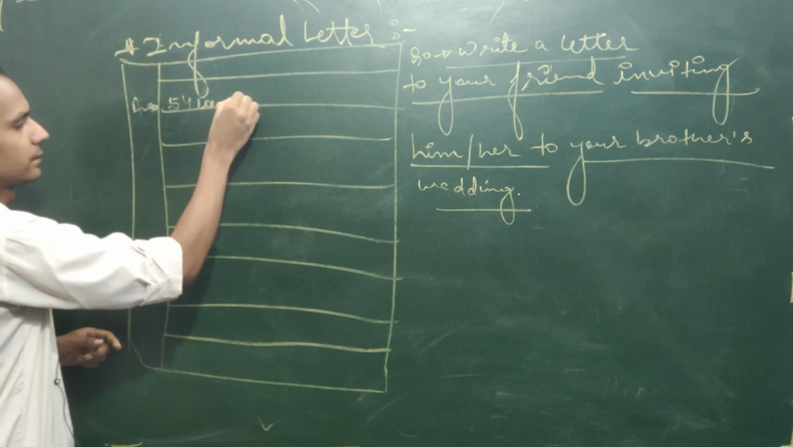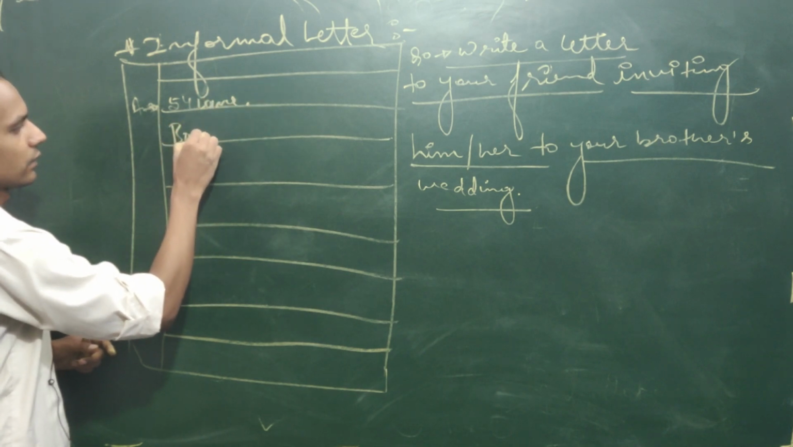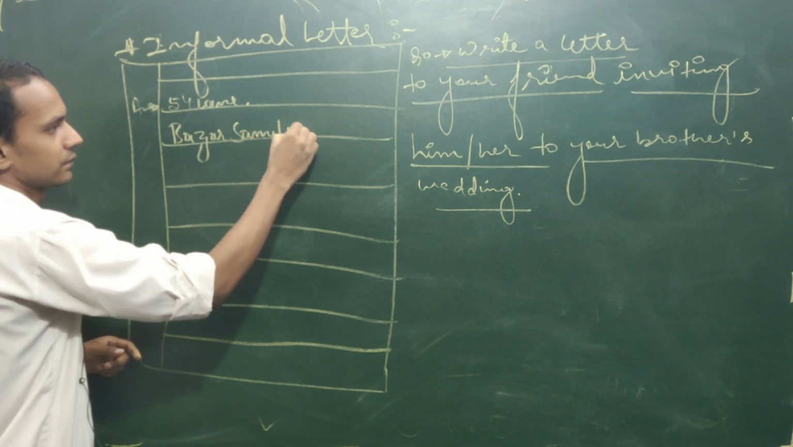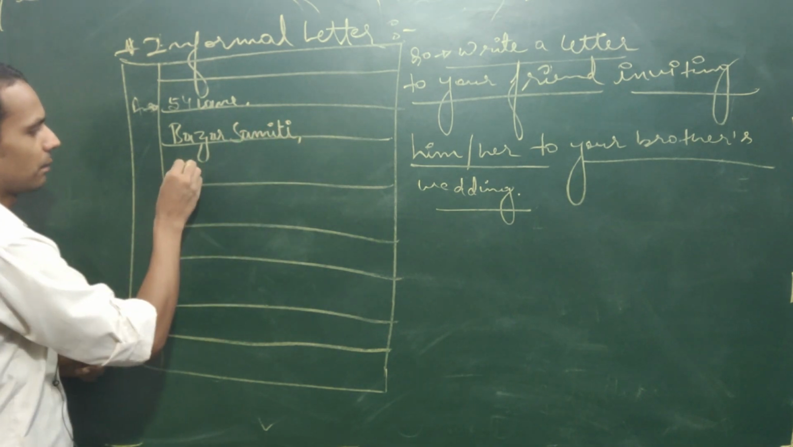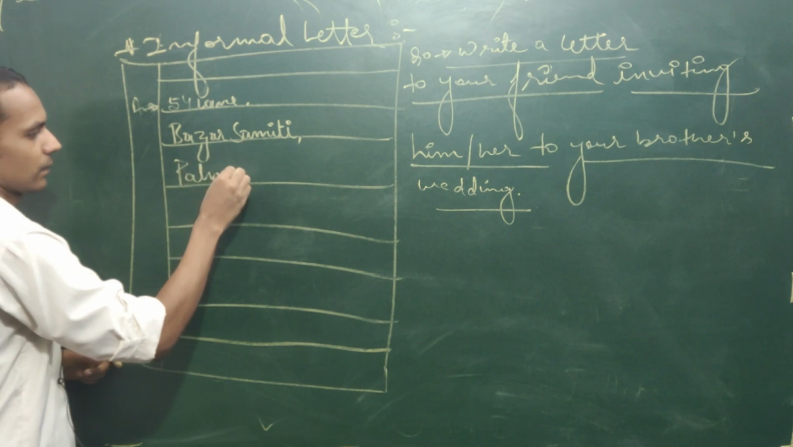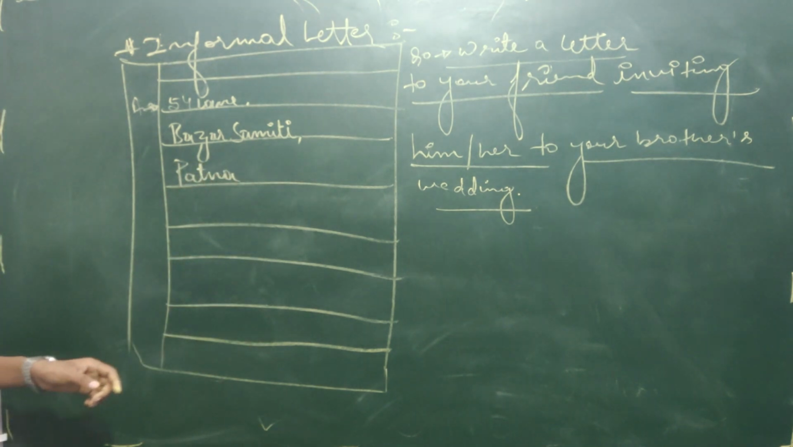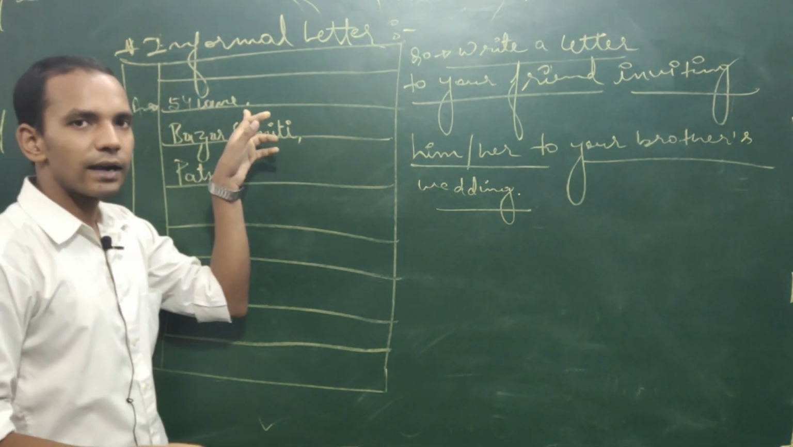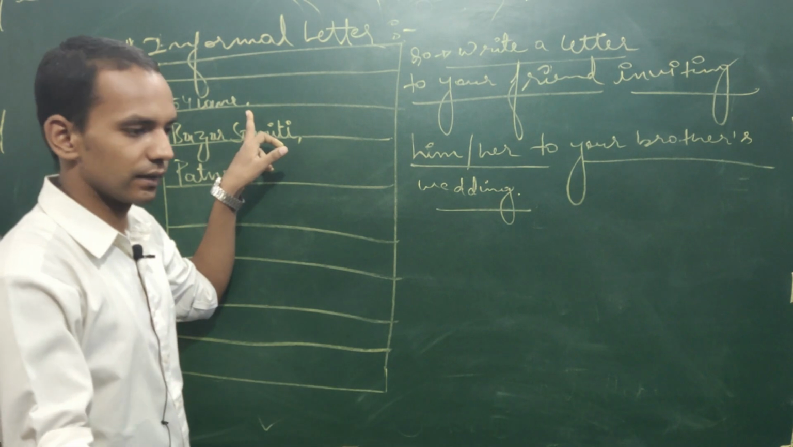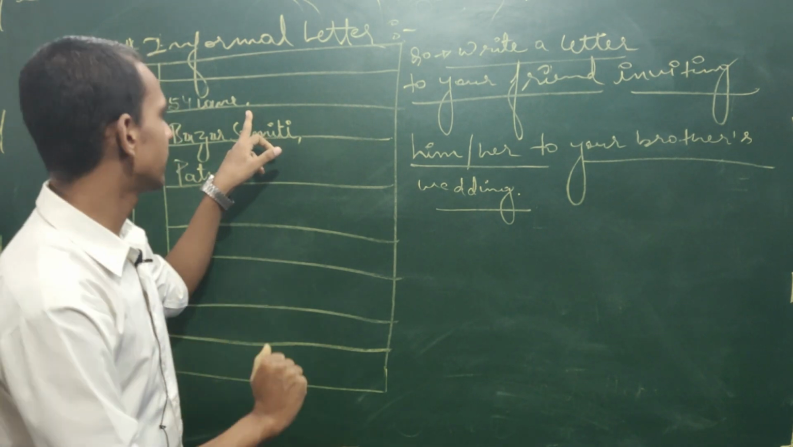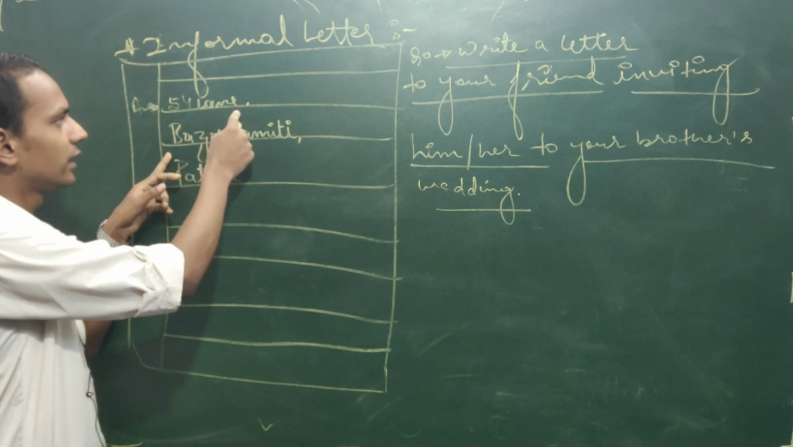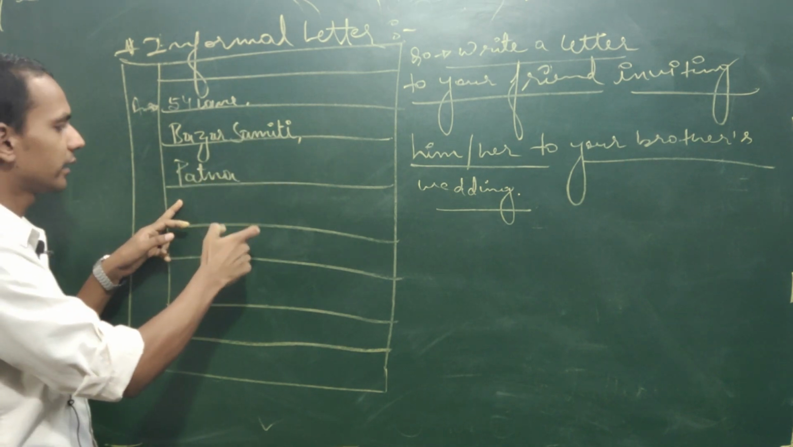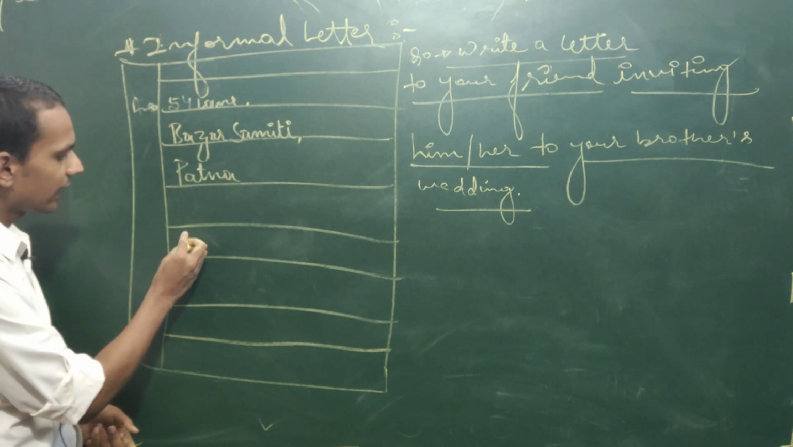54 Lane, Bazaar Samiti, Patna. So here I am using the comma, children, and this comma is a terminator. Terminator means which is breaking the line. Okay, so 54 Lane, comma, then Bazaar Samiti, comma, then Patna. After that, leave one line and then write the date.